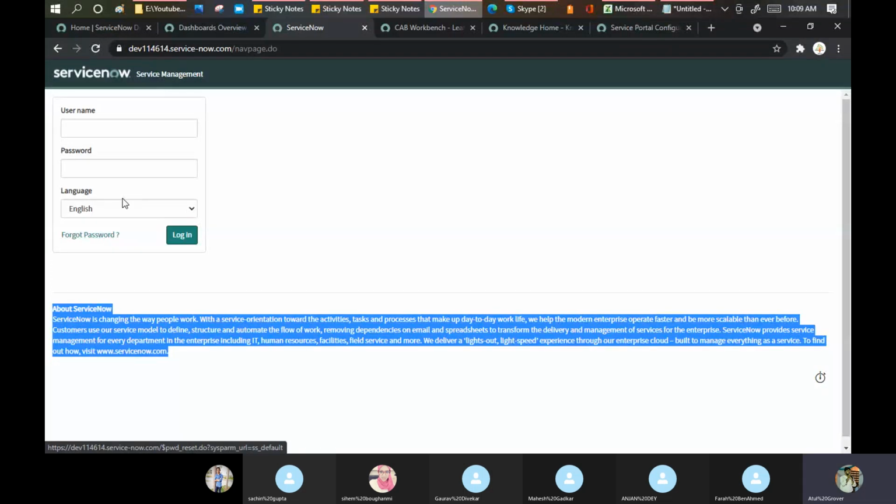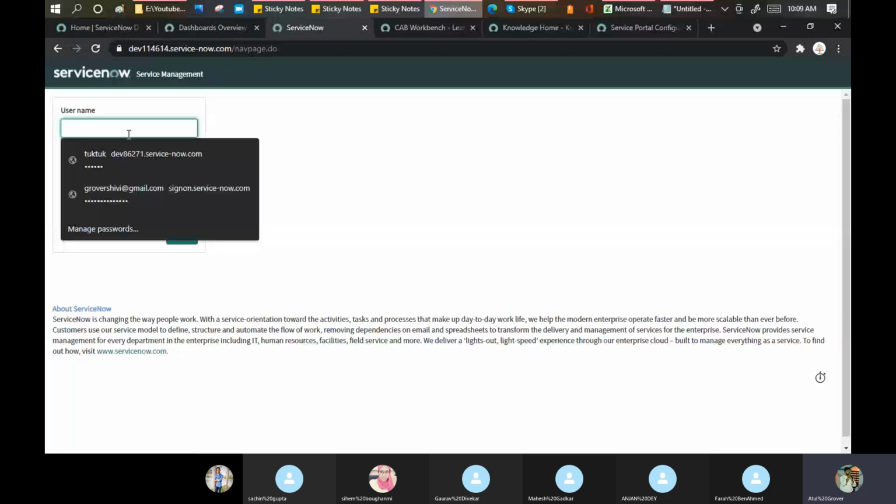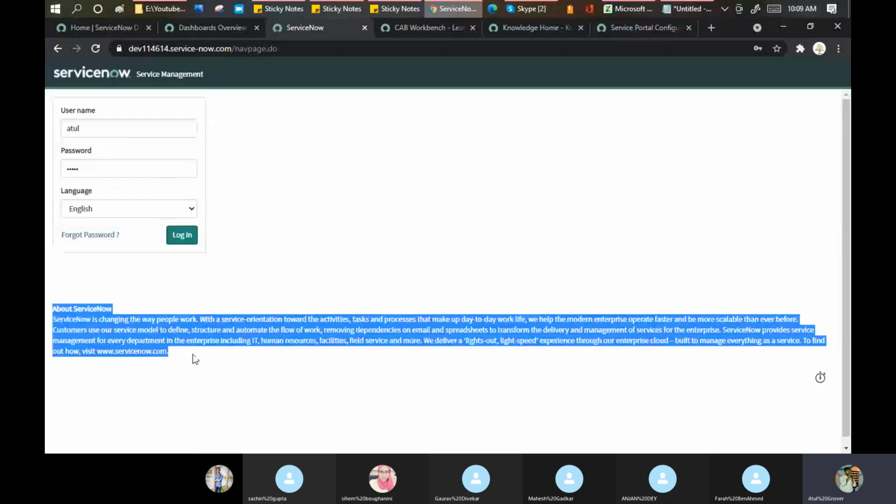Okay, this is the third and fourth task for you guys. Third task, identify where this text is coming from. Fourth task, identify whether I can modify this particular form. I want to remove this language. I want to remove this forget password. Can I do that in ServiceNow? If yes, where can I do that? It is homework for you guys.